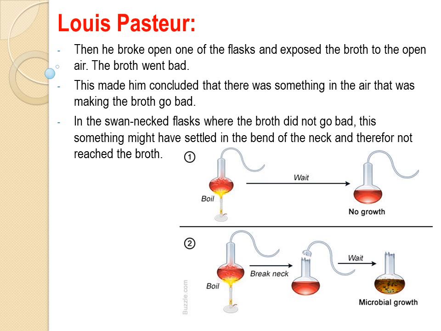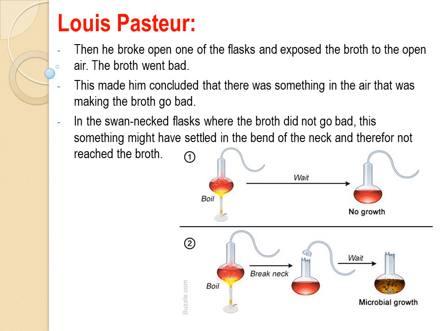When he opened it to the air, the broth went bad. This made him conclude that there was something in the air that was making the broth go bad.